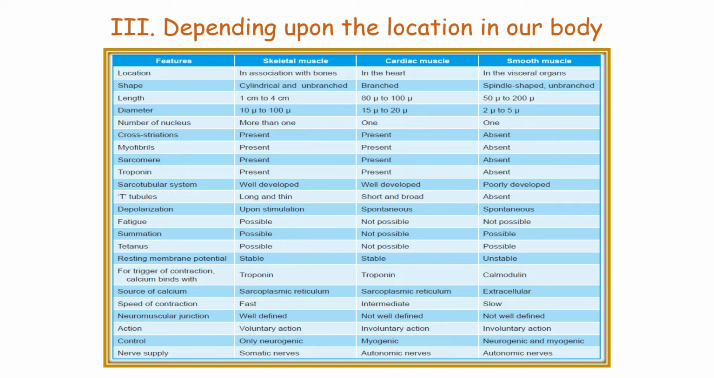The source of calcium in case of cardiac muscle and skeletal muscle is the sarcoplasmic reticulum, but in case of smooth muscle, extracellular calcium enters into the cell. Speed of contraction is very fast in skeletal muscle. It is intermediate in cardiac muscle, but comparatively slower in smooth muscle. Neuromuscular junction is very well defined in skeletal muscle, but it is not well defined in cardiac muscle and smooth muscle. Voluntary action occurs in skeletal muscle, but the function of cardiac muscle and smooth muscle is involuntary in nature.